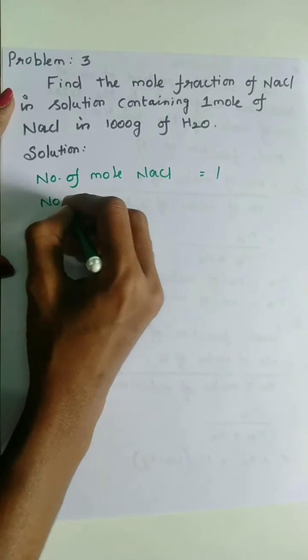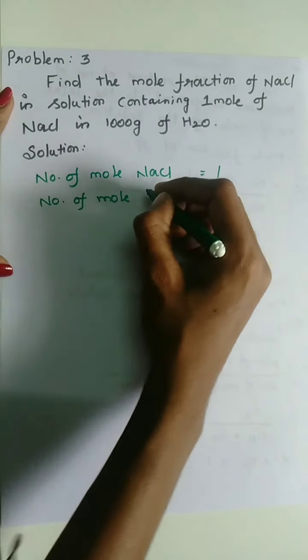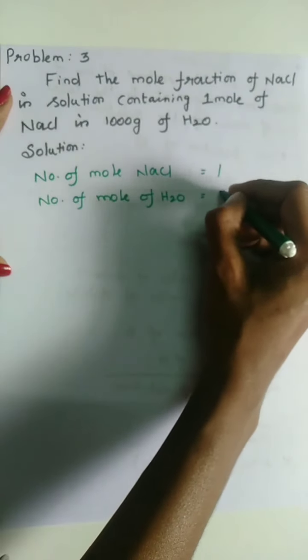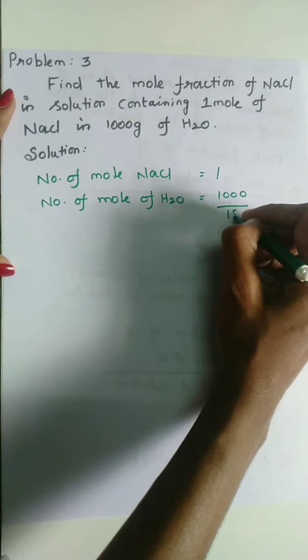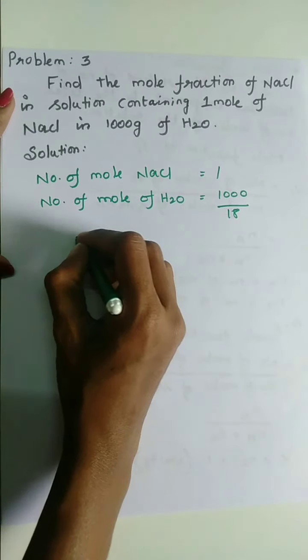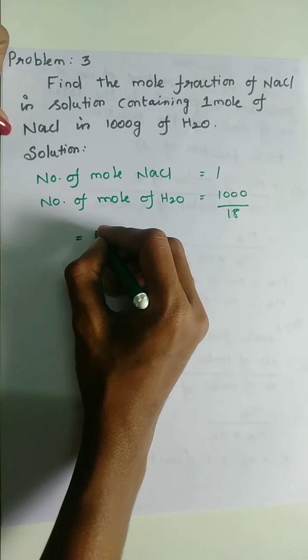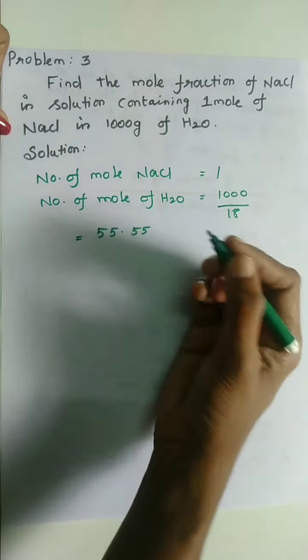So the number of moles of water is 1000 divided by 18. So the number of moles of water is 55.5.